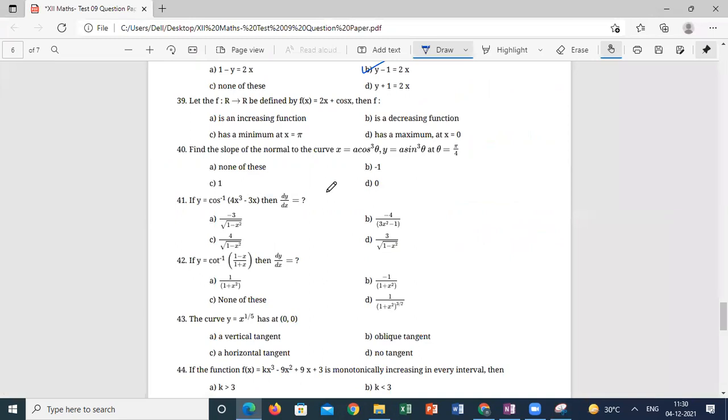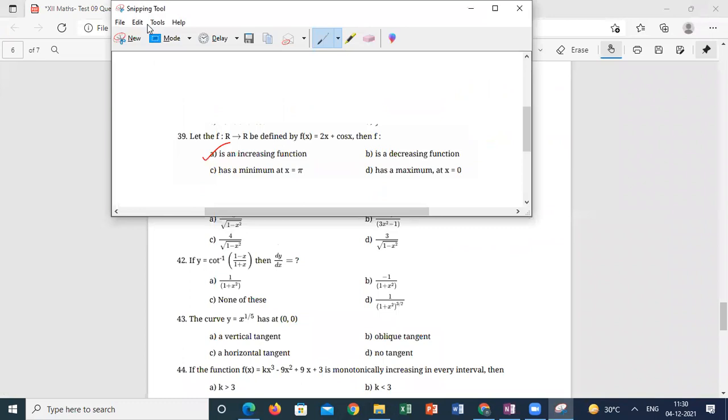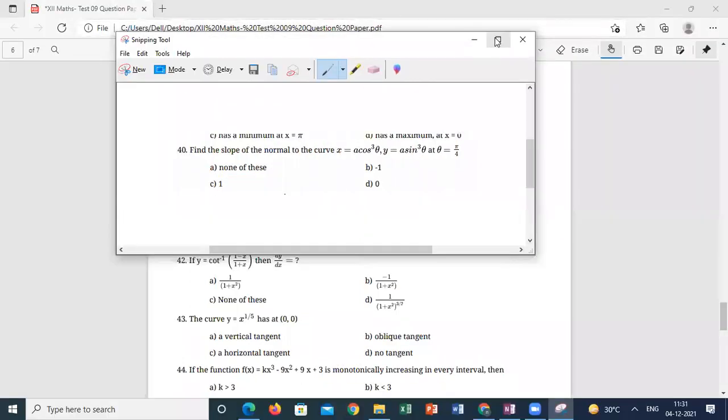Find the slope of the normal. So find out the slope of the tangent. Minus 1 by slope of the tangent is the slope of the normal at the particular given point. So he gave the point also.